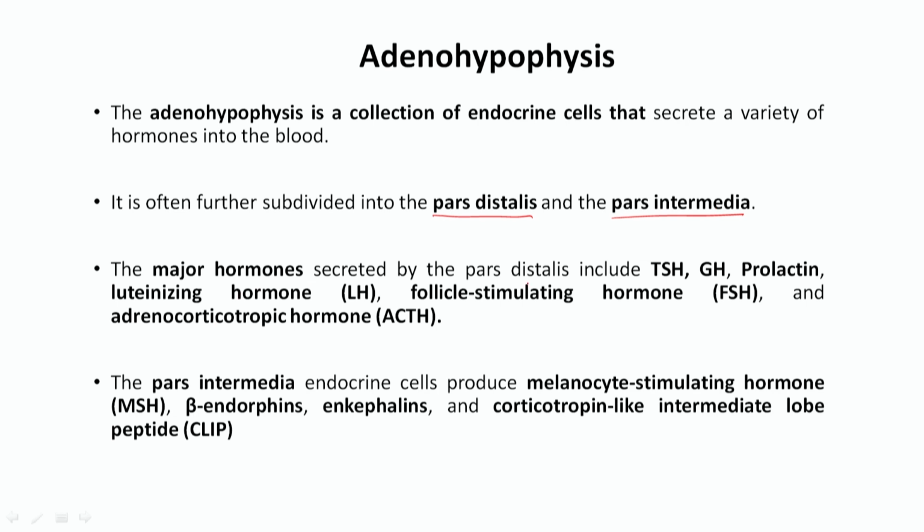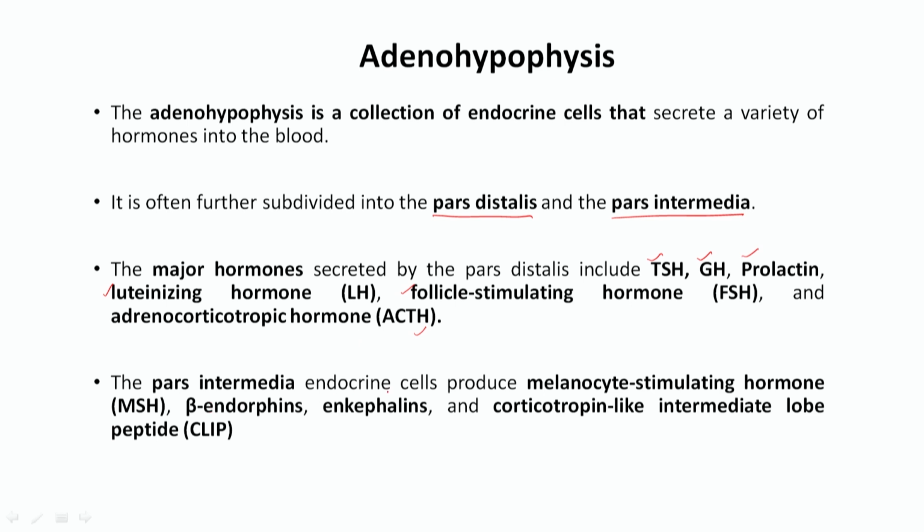The major hormones secreted from the pars distalis include TSH thyroid stimulating hormone, GH growth hormone, prolactin, LH luteinizing hormone, FSH follicle stimulating hormone and ACTH adrenocorticotropic hormone. Then what hormones are secreted from the pars intermedia?